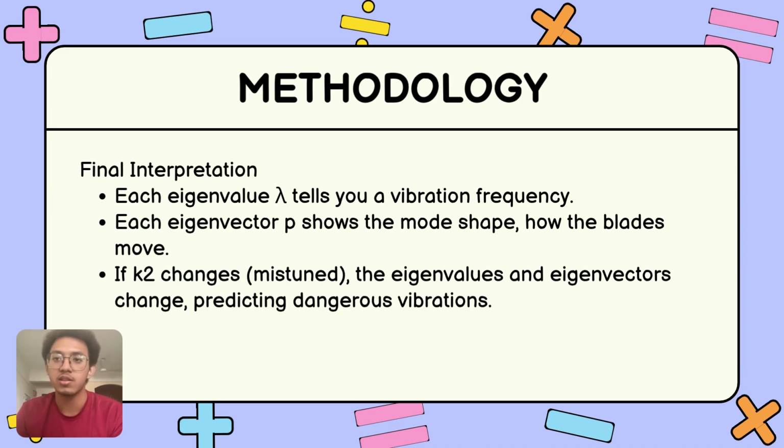Now, here's a critical insight. If we change K2, for example, if one blade becomes stiffer due to manufacturing differences or wear, we get mistuning. This causes both the eigenvalue and eigenvector to shift. As a result, the blades vibrate in different, sometimes unpredictable ways, and that can lead to dangerous resonance and failure. So this simple model helps us predict and avoid these issues by analyzing how sensitive the system is to mistuning.